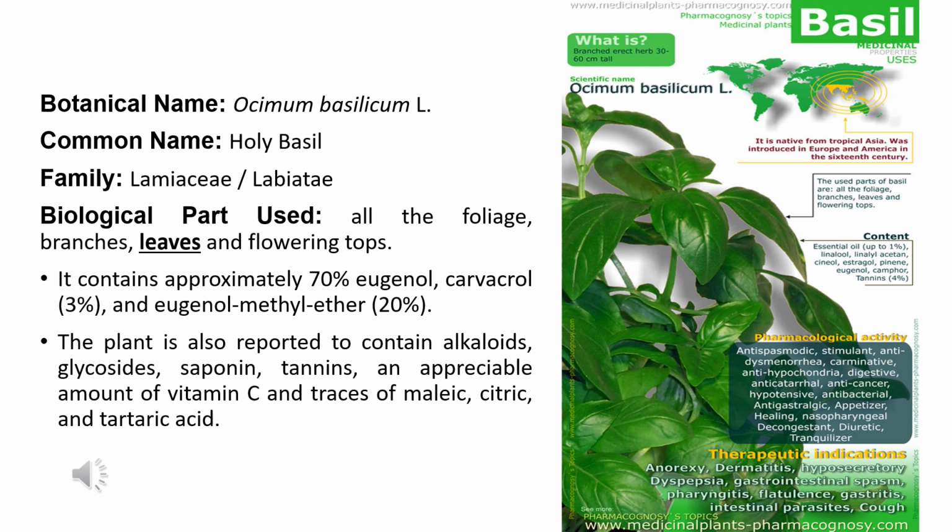The important part of that plant which is used to cure many illnesses is the leaves. The leaves of the basil plant are very important and rich in phytoconstituents that can help to cure many diseases and disorders. The important phytochemicals present in the leaf are eugenol, tannins, saponins, glycosides, vitamin C, malic and citric acid. These are a few of the important phytochemical constituents present in the foliage, or leaf, of the basil plant. Hence, the leaf of the basil plant has been used to cure certain disorders.